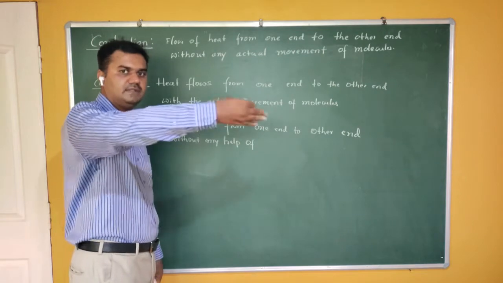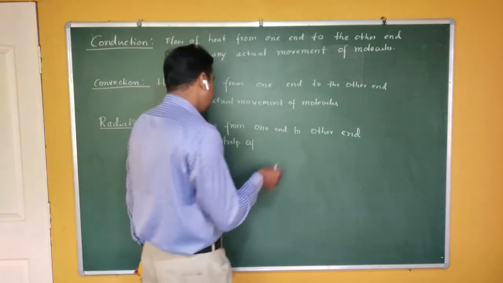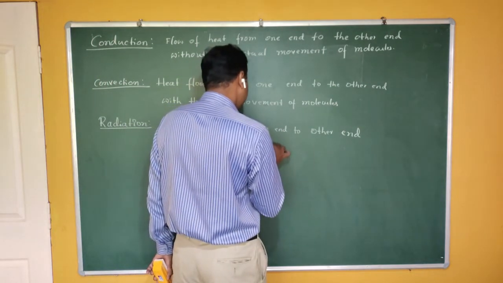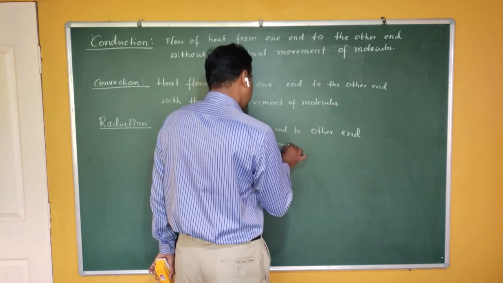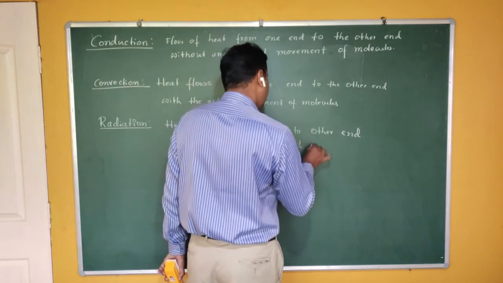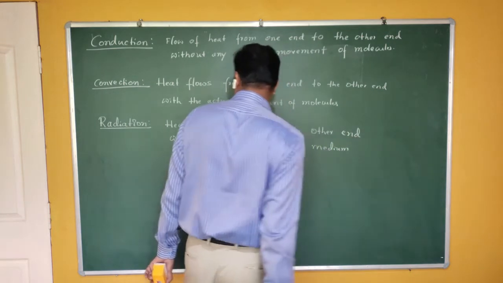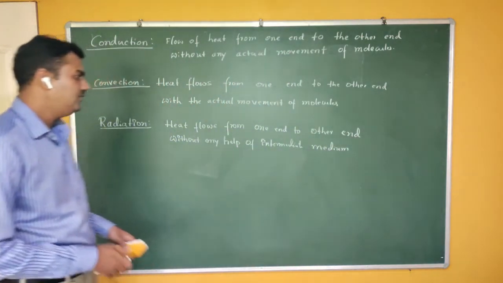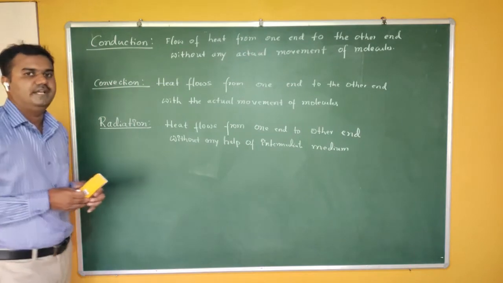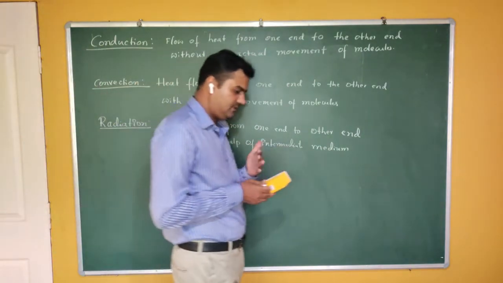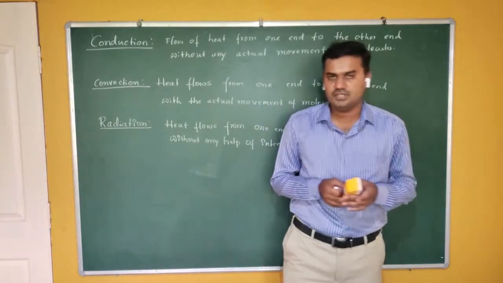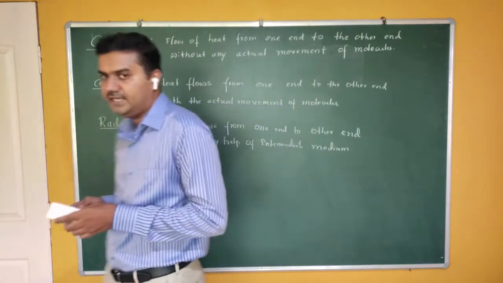In between sun and earth there is no medium. No medium is required. Such a mode of heat transfer we call radiation. So this is the brief introduction about conduction, convection and radiation.